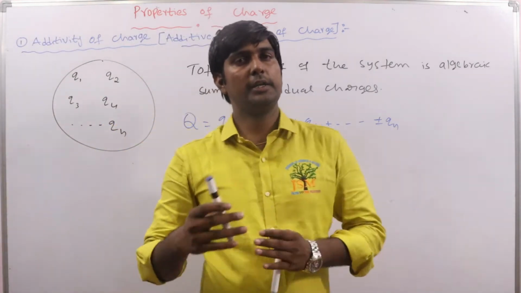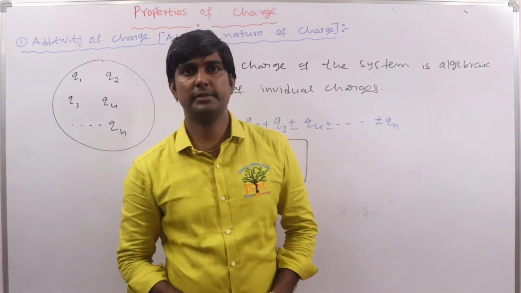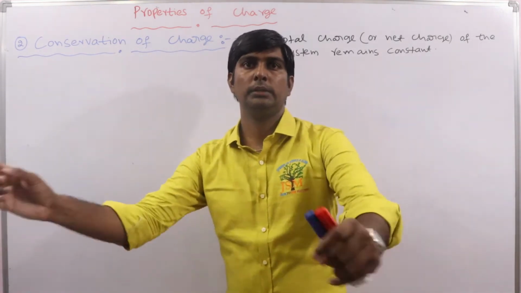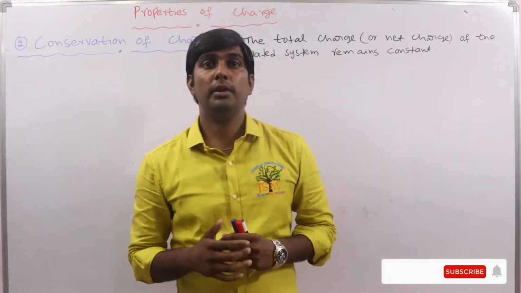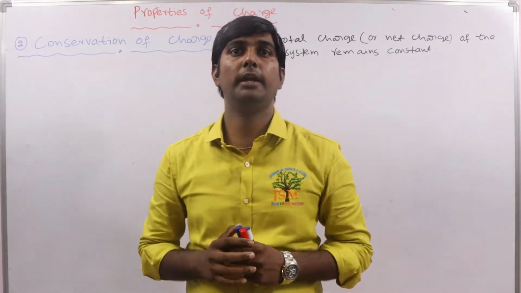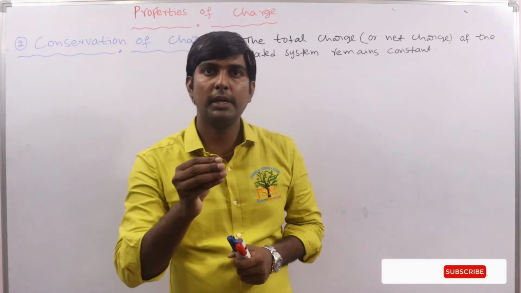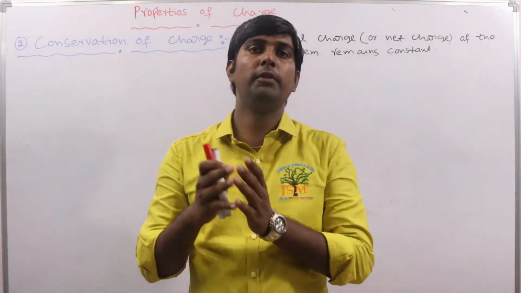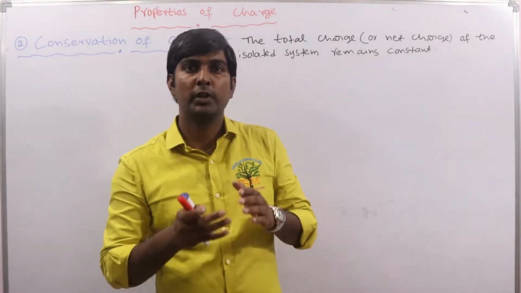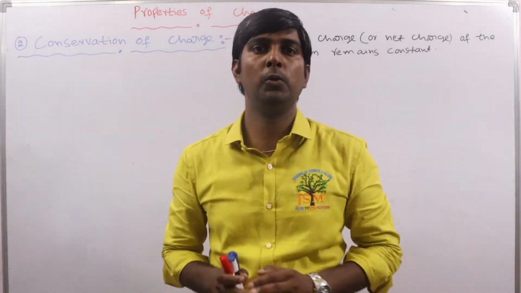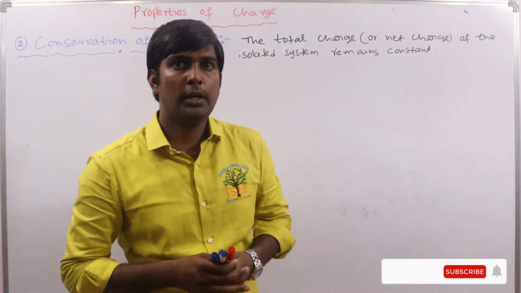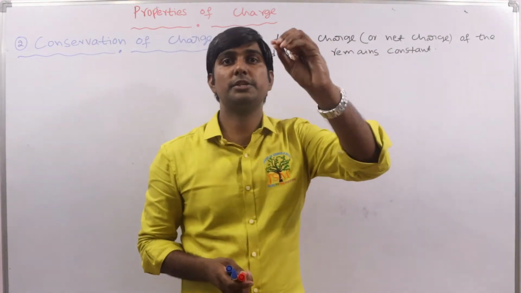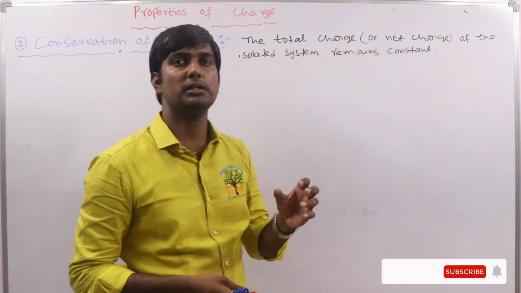Clear? So let us see the next property of charge, that is conservation of charge, the second property. Before discussing this, we should know that charge is neither created nor destroyed, but charge can transfer from one body to another body only. We cannot create charge or destroy charge. The only thing is that charge is transferring from one body to another. Here we can say that the total charge of an isolated system remains constant. That is nothing but conservation of charge.